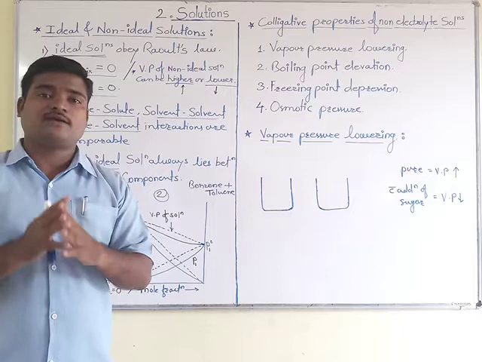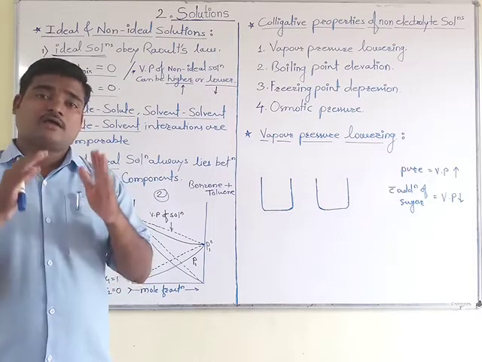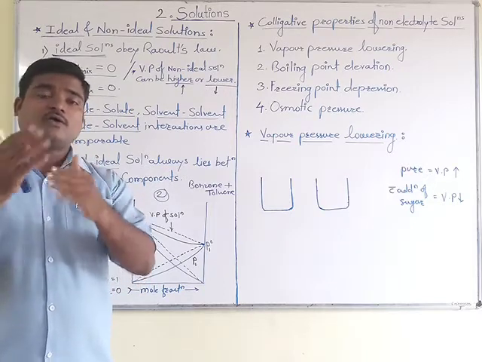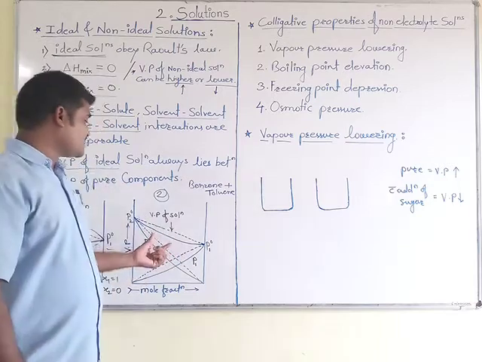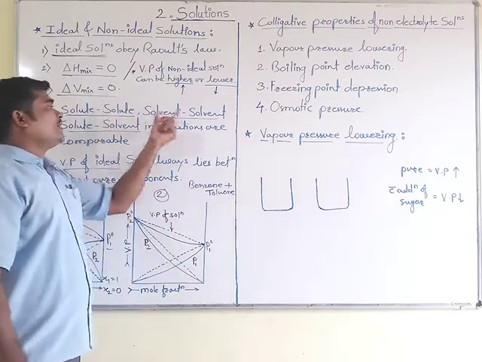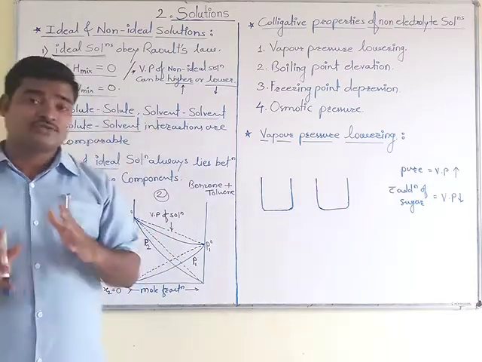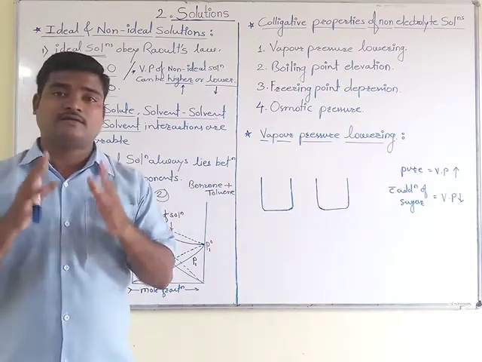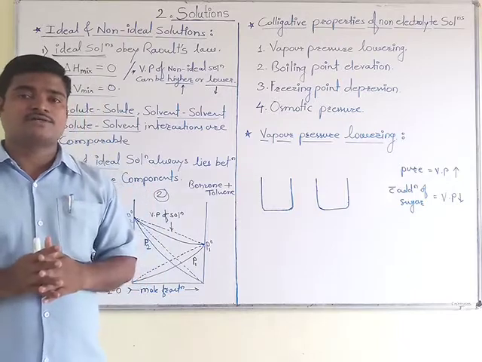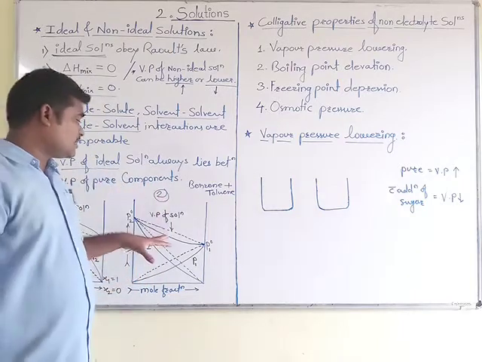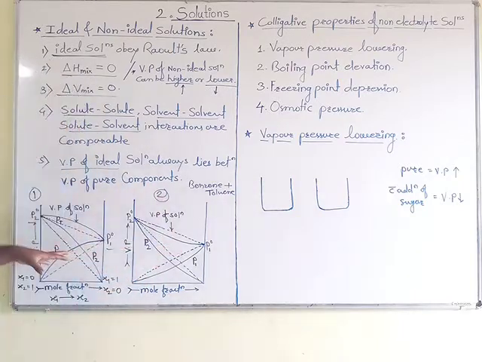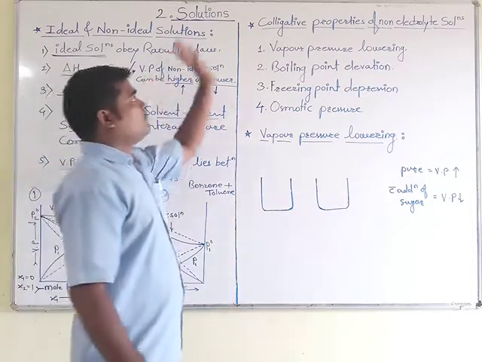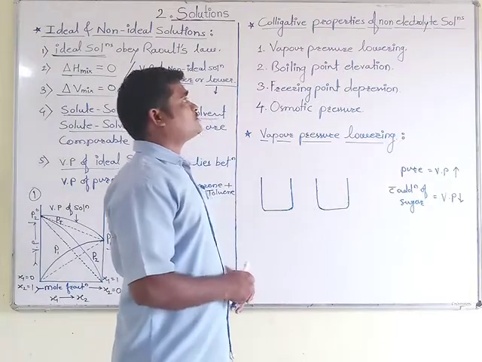Because solute-solvent interactions are more than that of the solute-solute and solvent-solvent interactions. So therefore this graph shows negative deviation and has less vapor pressure. So here negative deviation is observed and here positive deviation is observed. Now we will move to the next point.